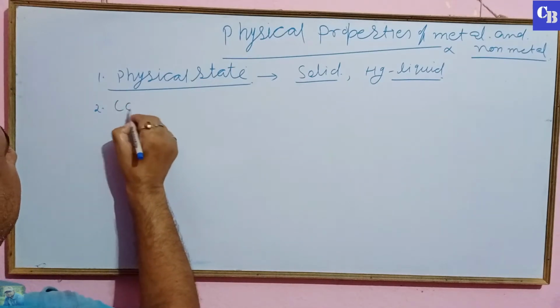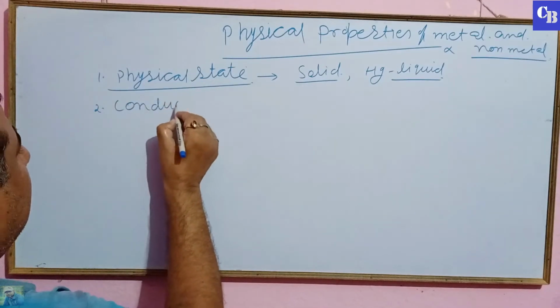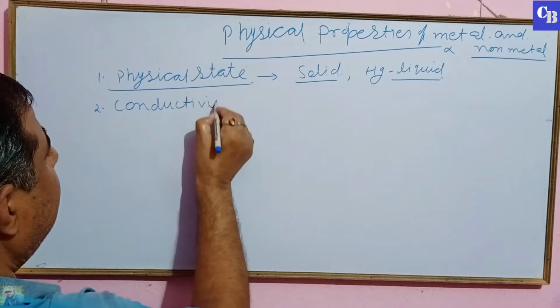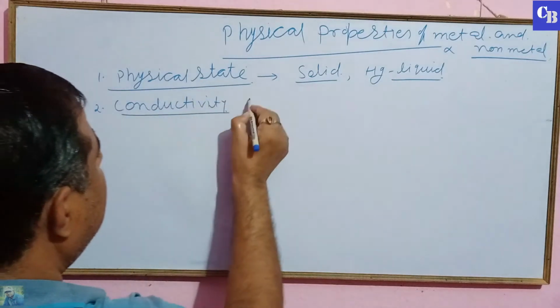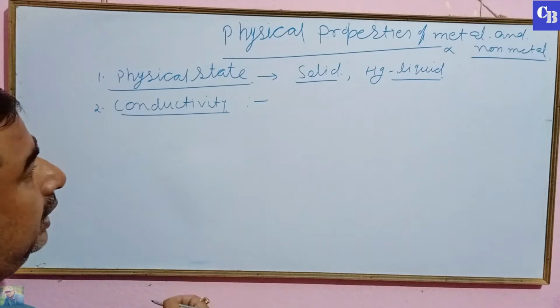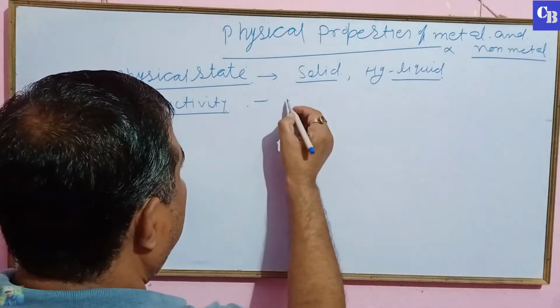Second, conductivity. Metals are good conductors of heat and electricity.